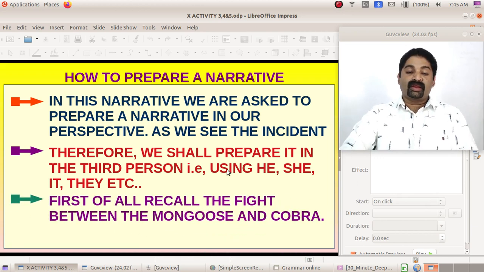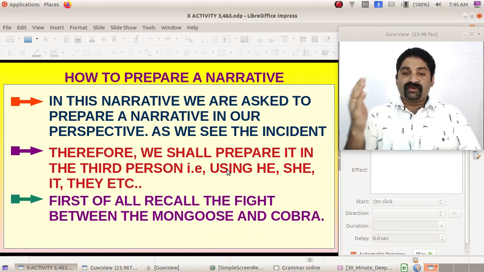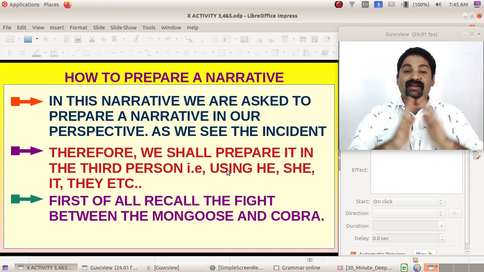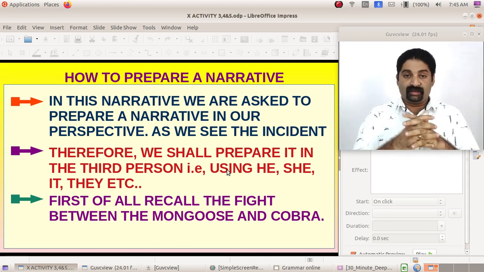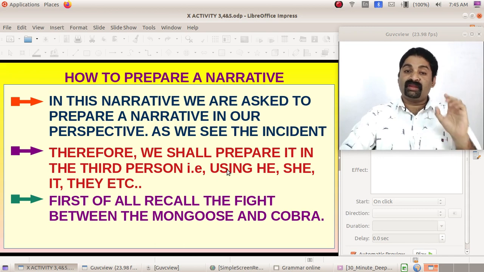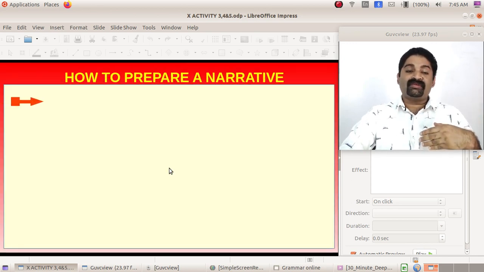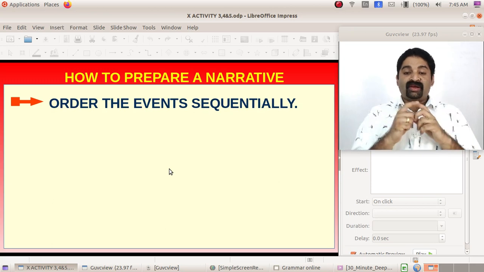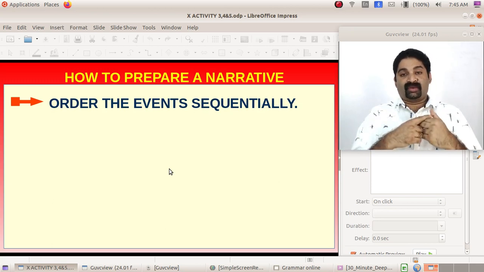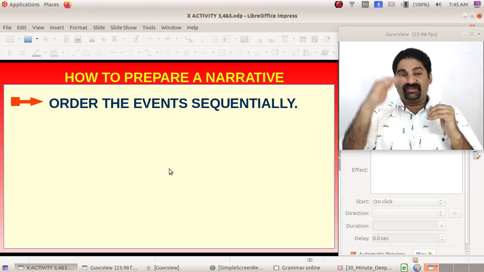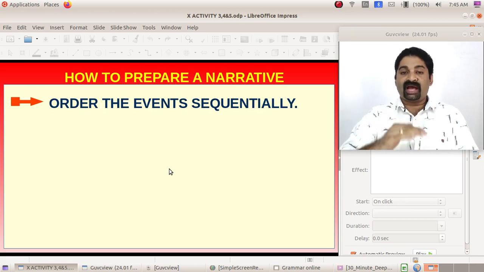First of all, we should bring to our mind the incidents that happened there, the fight, from the very beginning: the boy sitting on the tree, then the cobra and the mongoose came. The next step is to order the events sequentially. So we have an order, a sequence. A sequence means one happened after the other. There is a series of events.